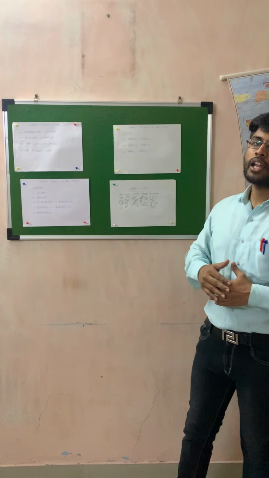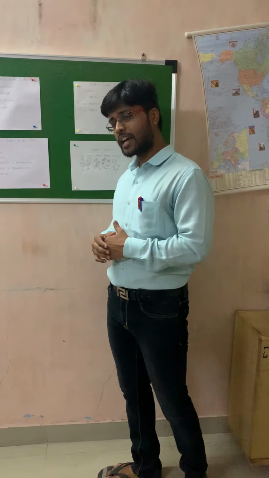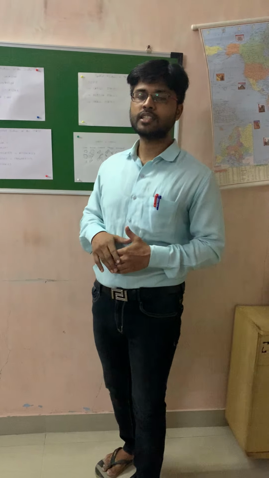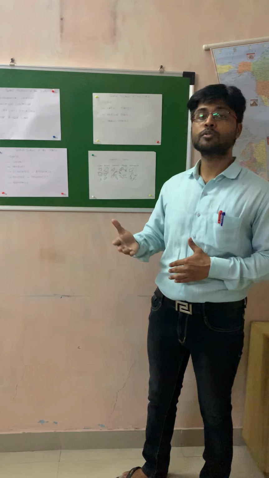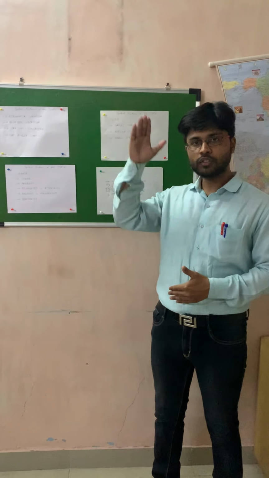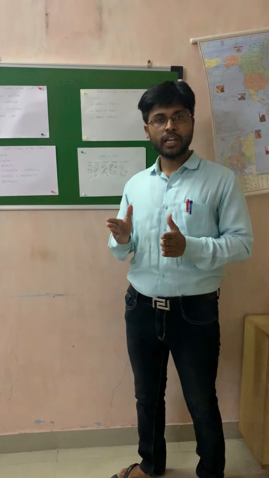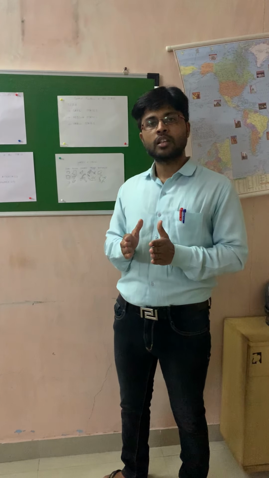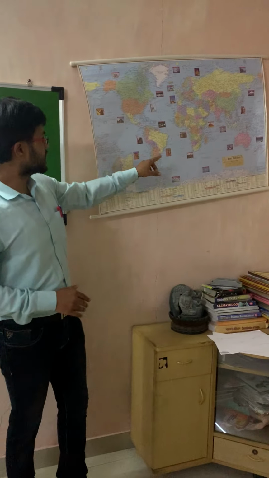So the definition of elongated countries is that the length of the country should be more than 6 times the width of the country. This condition is satisfied by countries like Chile. You can see in this particular map, it is an elongated shape.